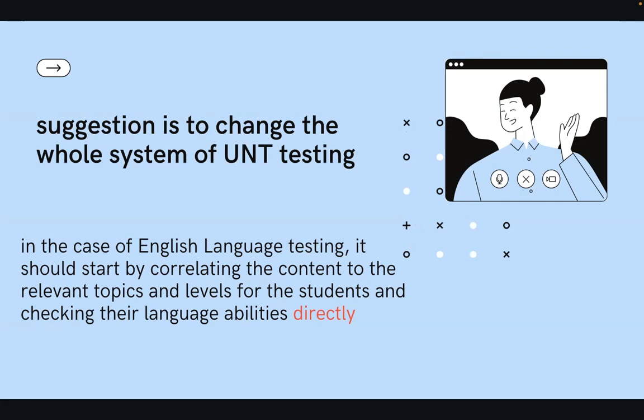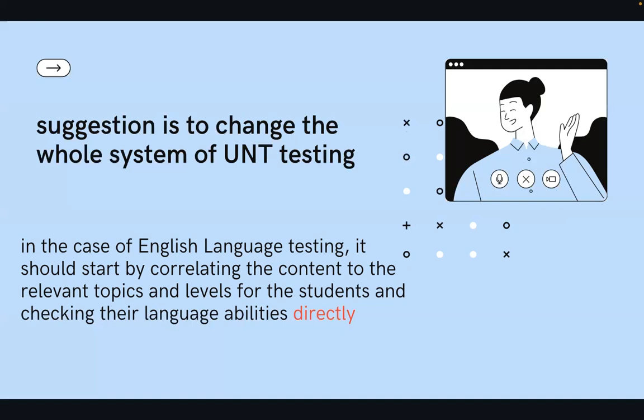As we know, before it was paper-based tests, but right now it's computer-based tests. Everything is checked by the computer, so it's very reliable, but not valid.